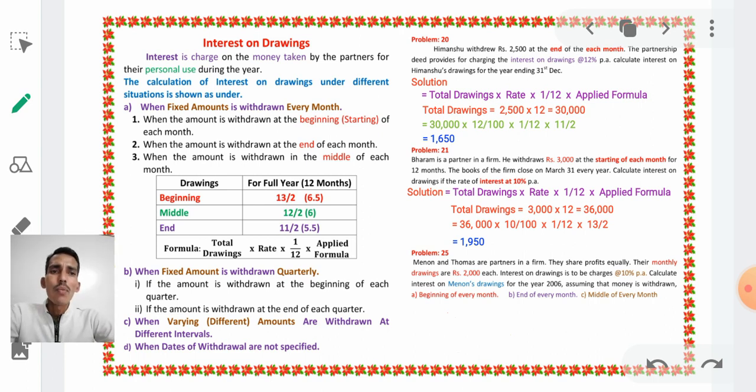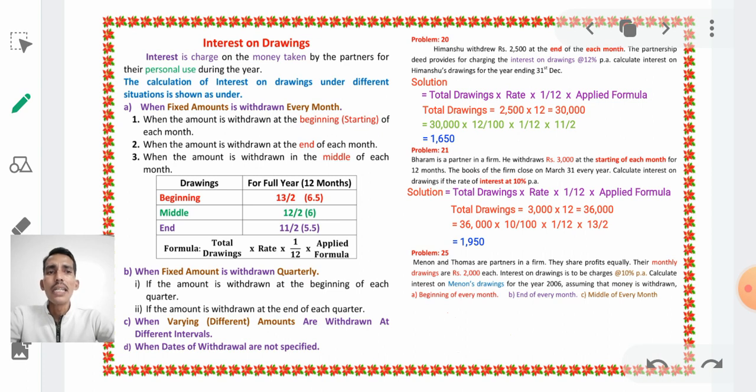Next, in problem 25, Menon and Thomas are partners in a firm. They share profits equally. Their monthly drawings are rupees 2000 monthly. Monthly means this problem is also related to the first situation, when a fixed amount is withdrawn every month. Therefore, 2000 each month. Interest on drawings is to be charged at 10%. Calculate interest on Menon's drawings for the year 2006.